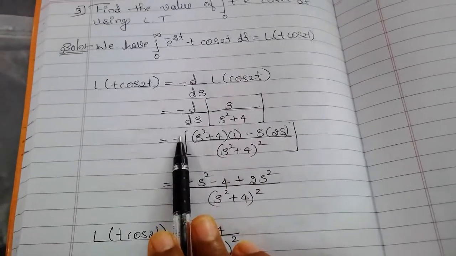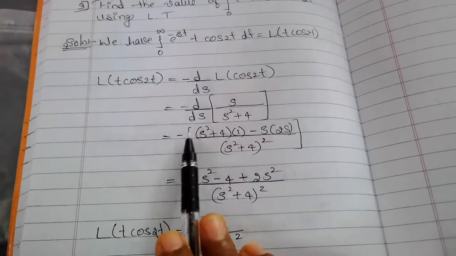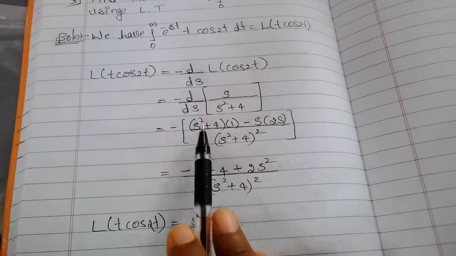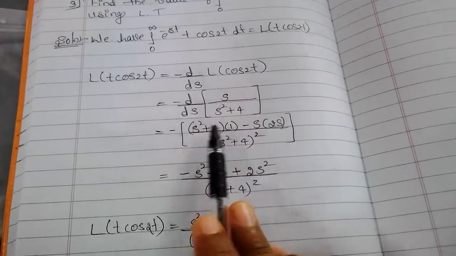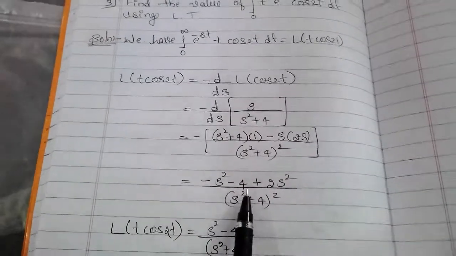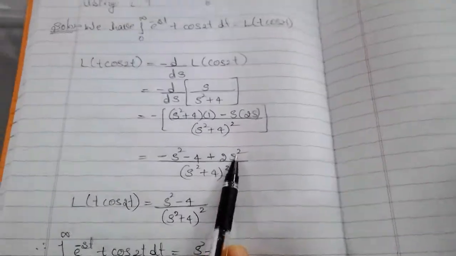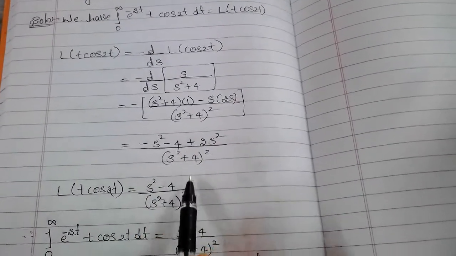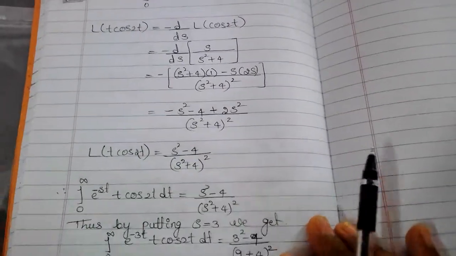We get minus s squared minus 4 plus 2s squared, so s squared minus 4, with the denominator as it is.